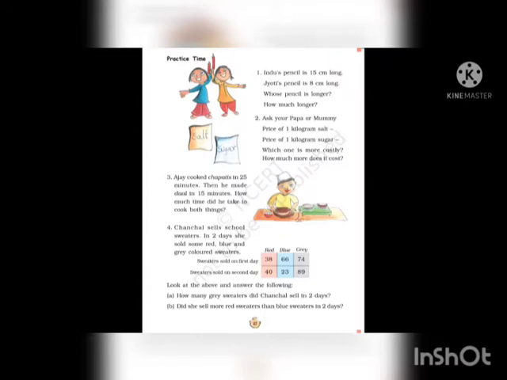The question is: Chanchal sells school sweaters. Chanchal is a girl who is selling school sweaters. In 2 days, she sold some red, blue and grey colored sweaters. She sold sweaters for 2 days, and in those 2 days, she has sold some of the red color sweaters, some of the blue color sweaters and some of the grey colored sweaters.